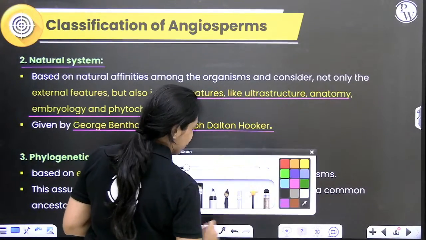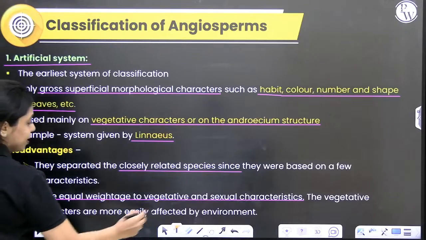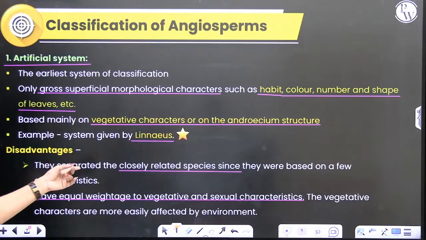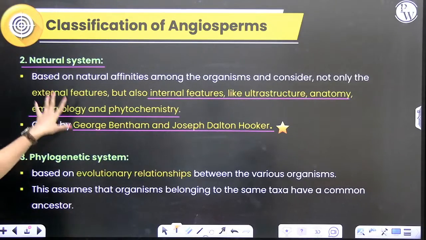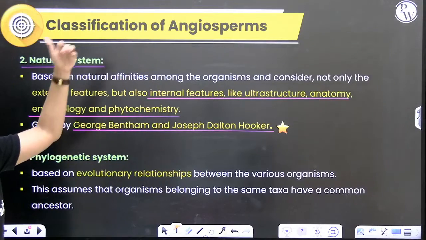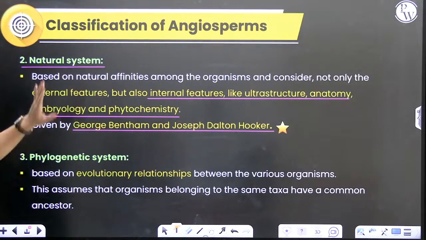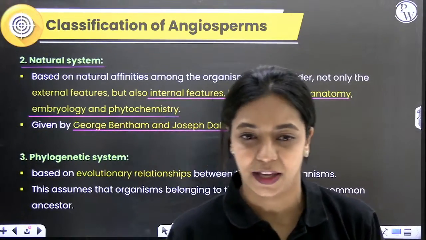This is an important point for you to remember. One example for artificial system is the classification system that was given by Linnaeus. Artificial, only morphology. Natural, morphology yes, but along with that you also have study of anatomy, ultrastructure, embryology, phytochemistry, all of that. Example for that is your Bentham and Hooker's classification.